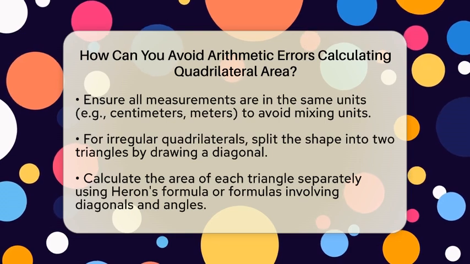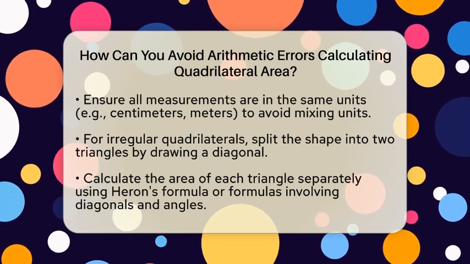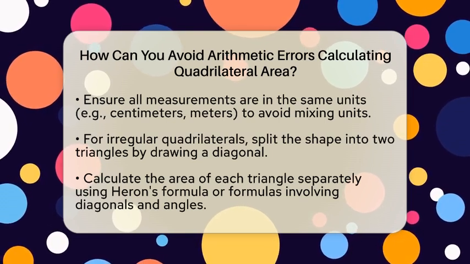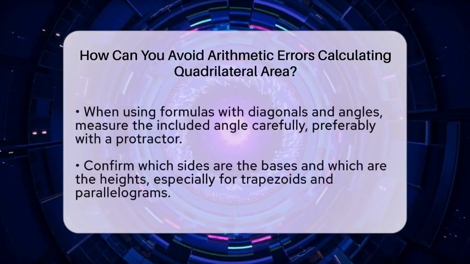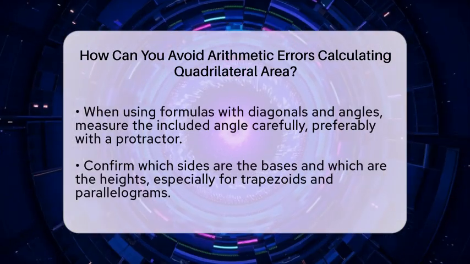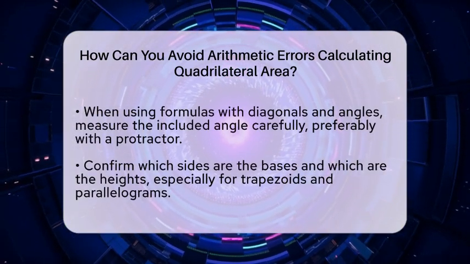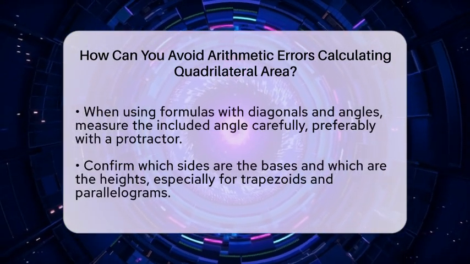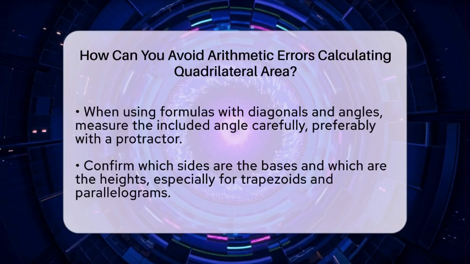When using formulas with diagonals and angles, be sure to measure the angle correctly. For example, the area formula with diagonals involves multiplying half of the product of the diagonals by the sine of the angle between them. Forgetting or mismeasuring this angle can cause errors.